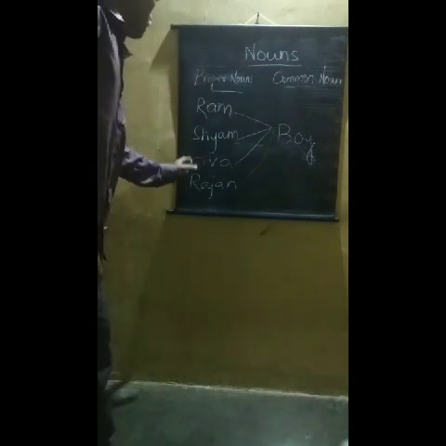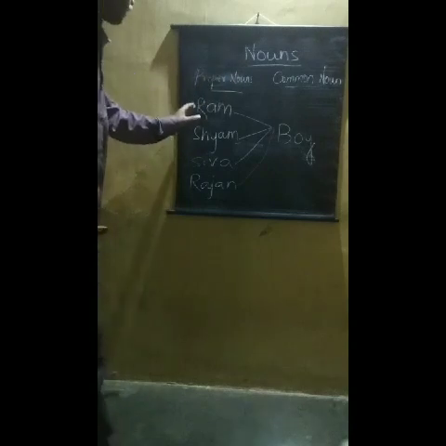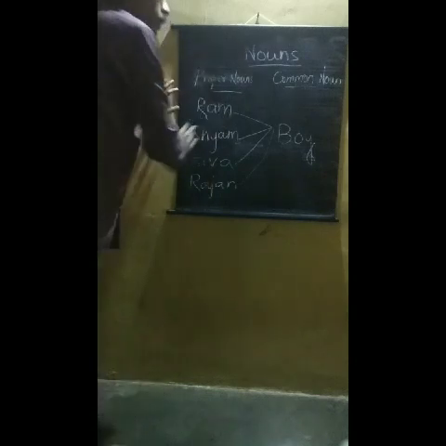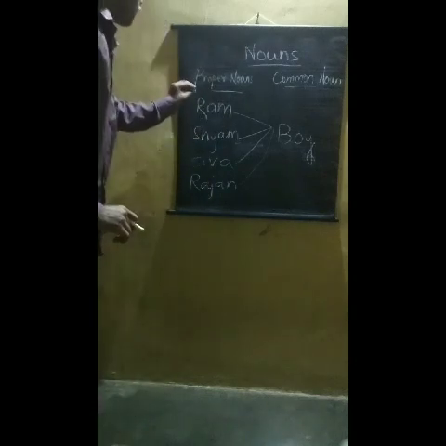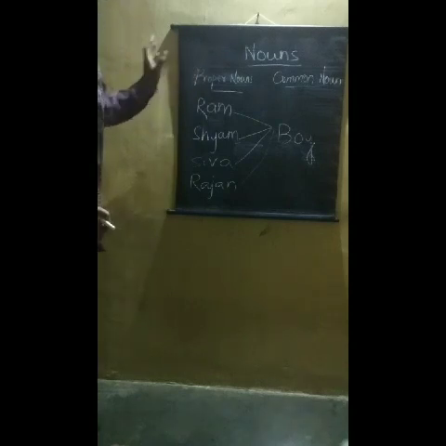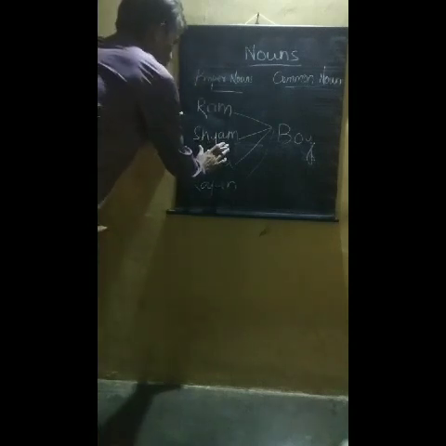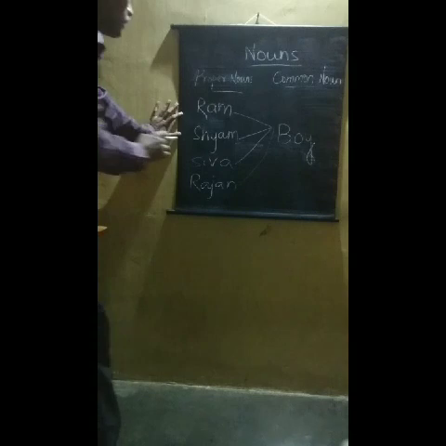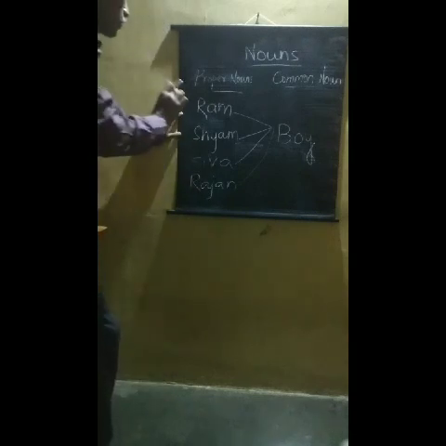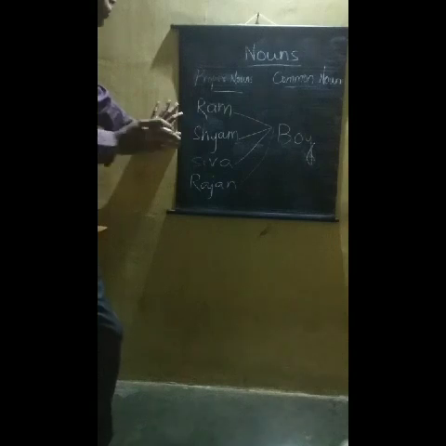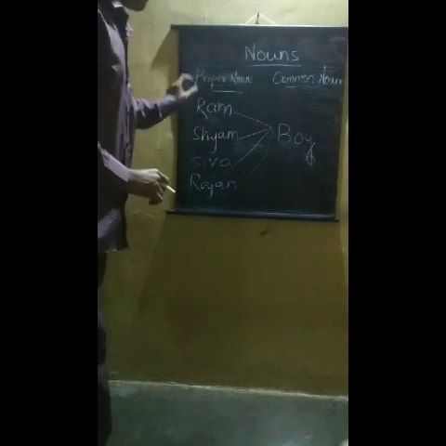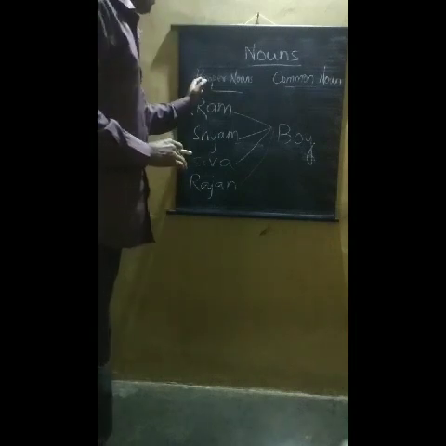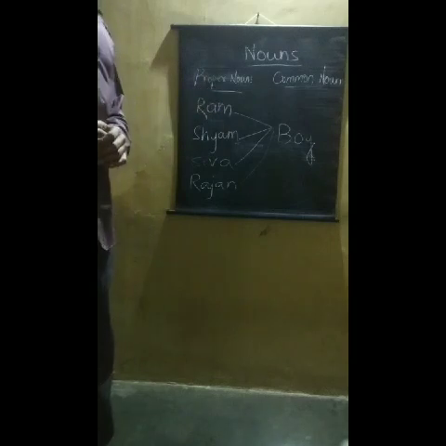And these nouns are called proper nouns because these nouns are particular. For example, Ram is the noun particularly used for a particular boy. Shyam is used for a particular boy who is called Shyam. Shiva is another noun used for a particular boy. So each proper noun is used for a particular boy. Therefore, these nouns are called proper nouns.